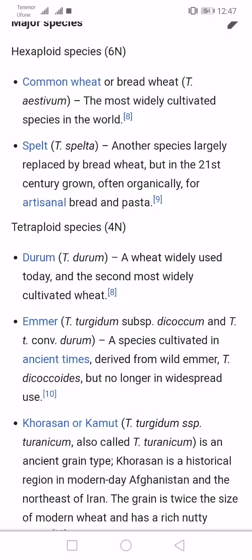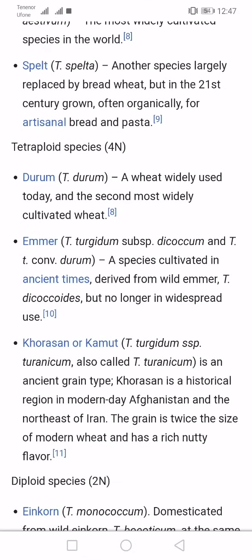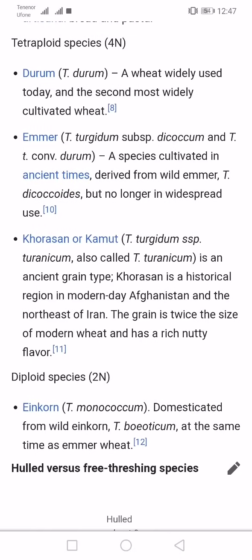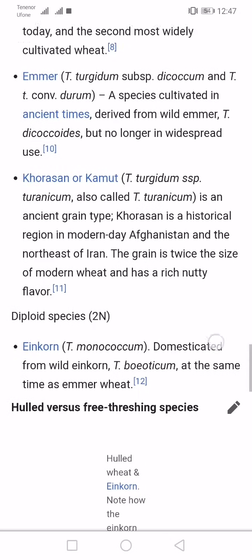Emmer, a species cultivated in ancient times, derived from wild emmer, but no longer in widespread use. Khorasan, or kamut, is an ancient grain type. Khorasan is a historical region in modern-day Afghanistan and the northeast of Iran. The grain is twice the size of modern wheat and has a rich nutty flavor. Diploid species: einkorn, domesticated from the wild Triticum boeoticum at the same time as emmer wheat.